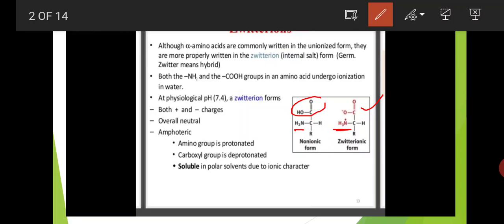At the same time, minus charge and plus charge are present on the amino acid. This form is called the Zwitter ionic form of amino acids. It is soluble in polar solvents due to its ionic character. This Zwitter ion form is soluble in all polar solvents.